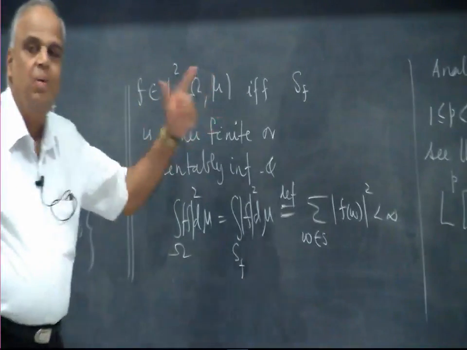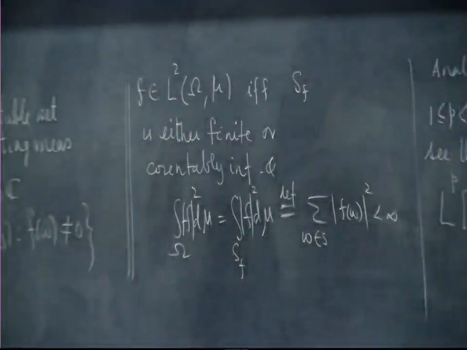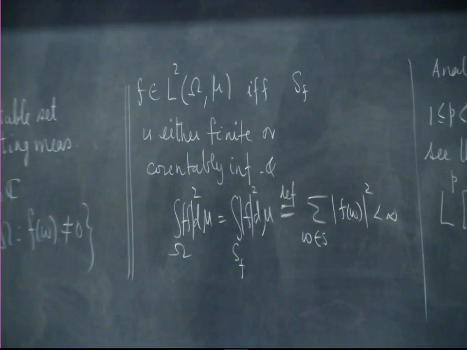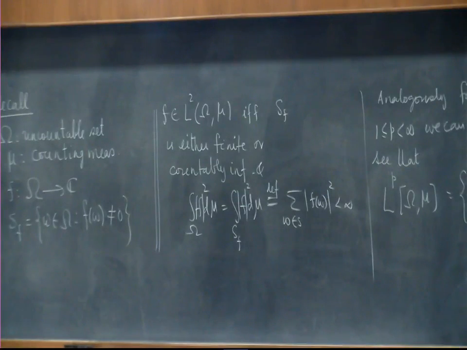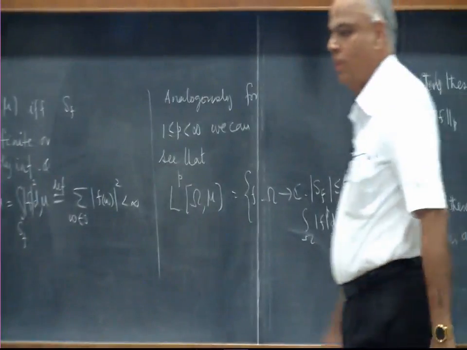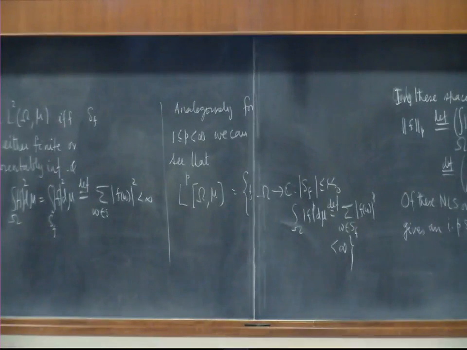Omega finite gives us our L2^n, omega countably infinite gives us our little L2, and omega equal to an uncountable set gives us the other possible Hilbert spaces. So all Hilbert spaces eventually will be shown to be isomorphic to these things. So you have to only work with these function spaces with the counting measure. So the counting measure plays a crucial role in the study of Hilbert spaces. Okay.